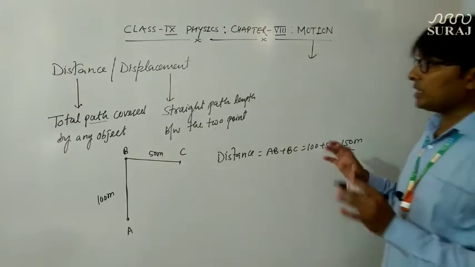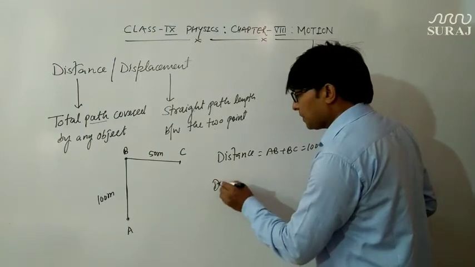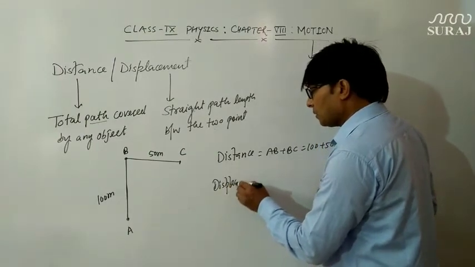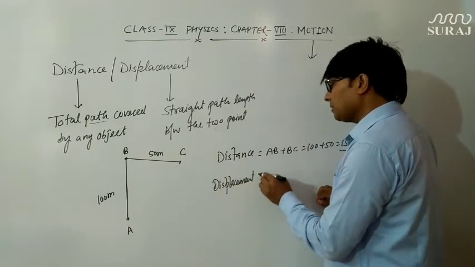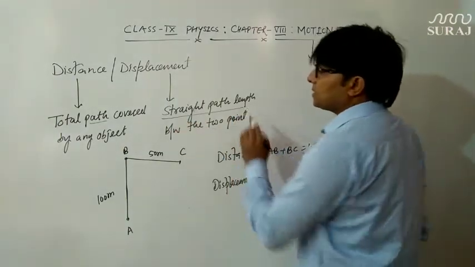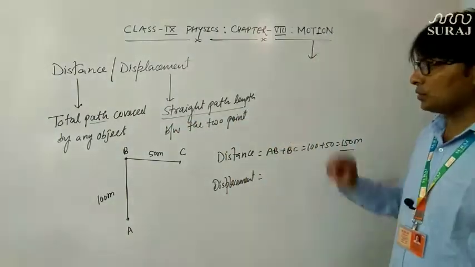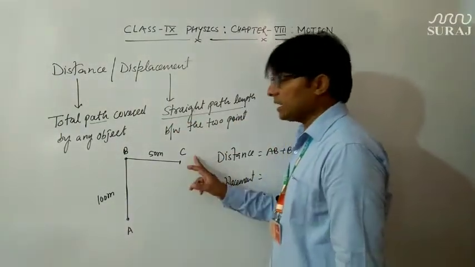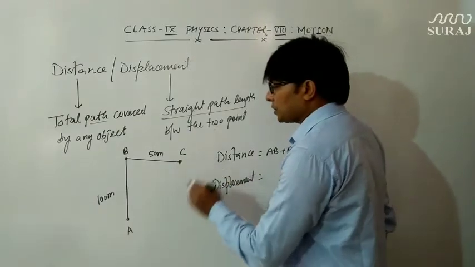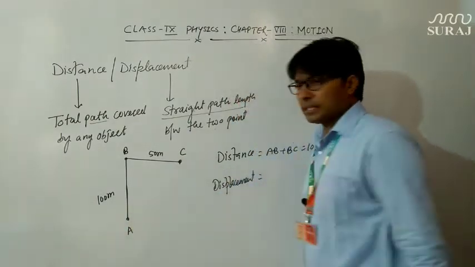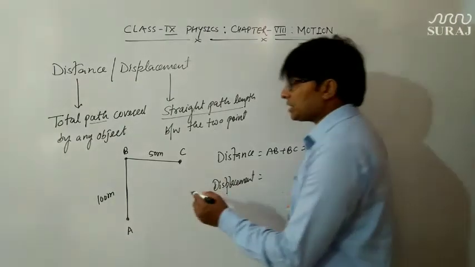Now what is displacement? Displacement will be the straight path length between the 2 points. Now these 2 points are A and C, because C is the final position of the object and A is the initial position. So what is the straight distance between these two?